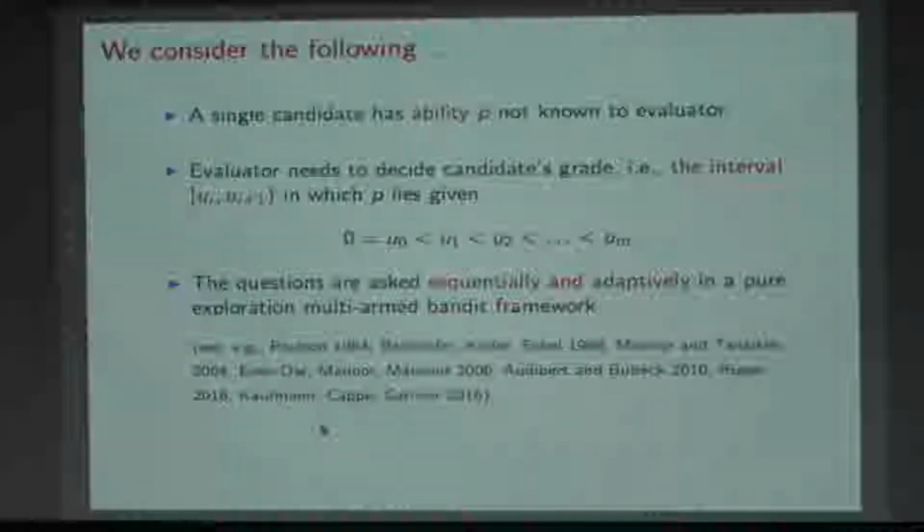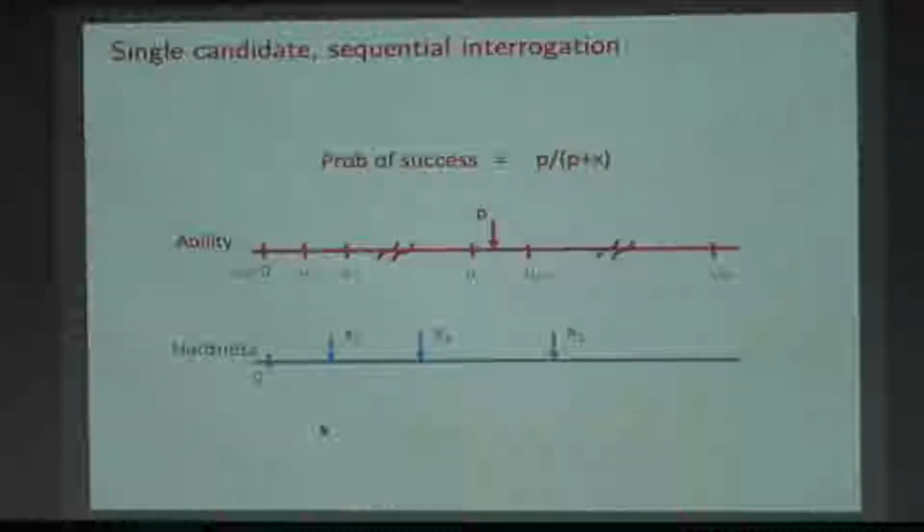Questions are asked sequentially and adaptively. The first case is where we are having an interview. So sequentially and adaptively, I'm going to ask you questions. The point is to figure out the right interval with probability of error at most delta, PAC algorithm, and do this as quickly as possible. This is the literature I showed you on the Bandit framework. These are all for the best arm setting, but those ideas can be adapted to this setting. The probability of success P lies in some interval, and I'm going to ask questions here and there to figure out what that interval is.